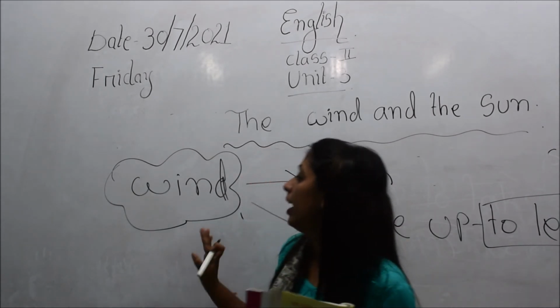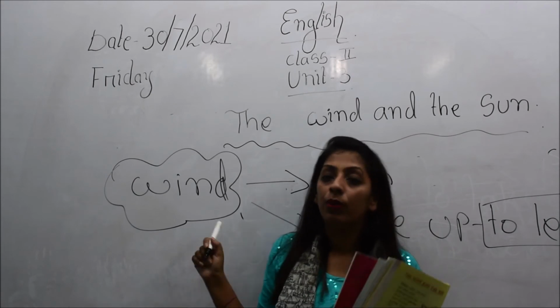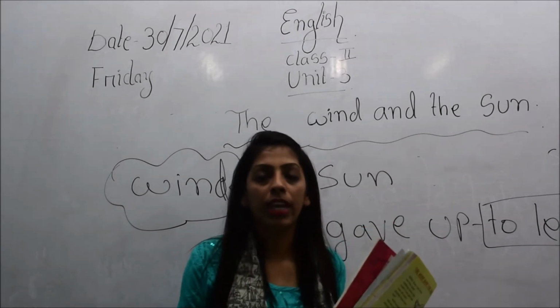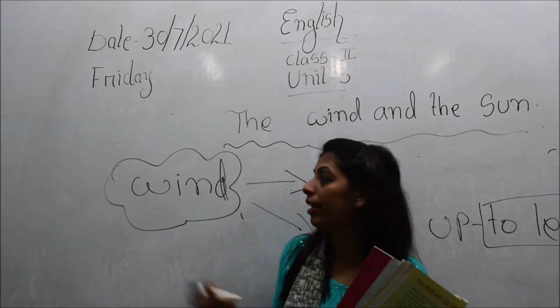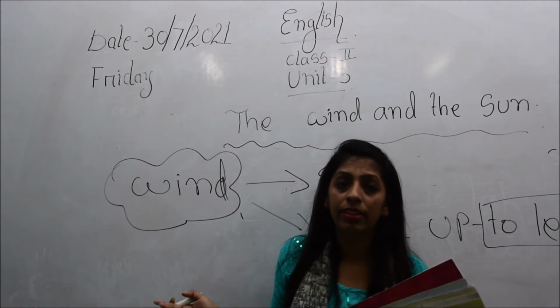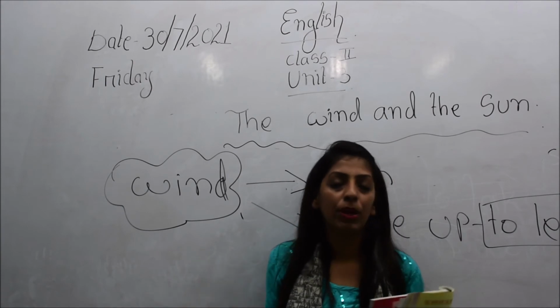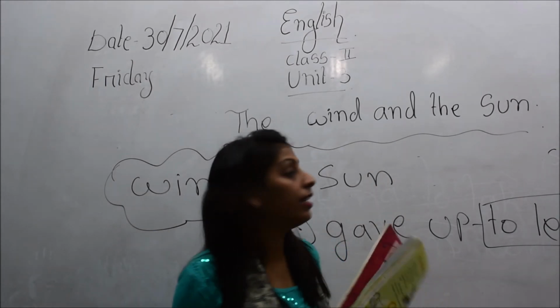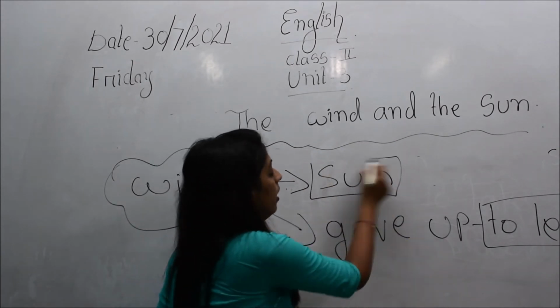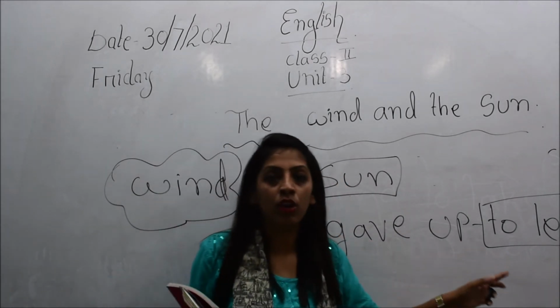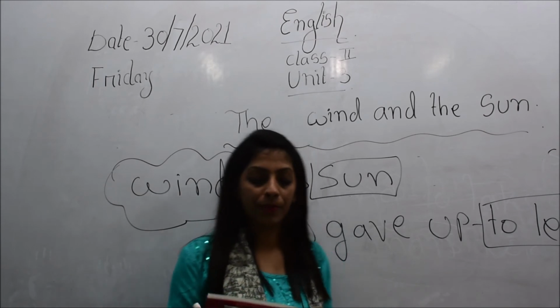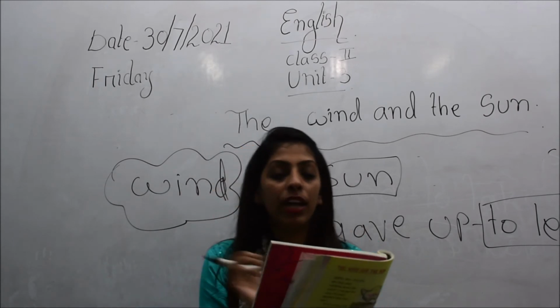So this is what happened with this wind. When he tried his best to blow the coat of that man, he was not able to do that. So the wind was disappointed, and he said to the sun that he gave up, and give up means to leave and not to do it anymore. Then we will see what happened further.